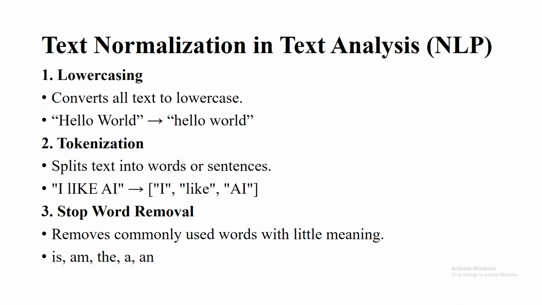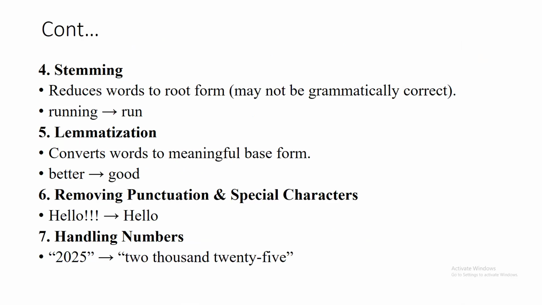Stop word removal removes commonly used words with little meaning, such as "is", "are", and "and". The next process is stemming, which reduces words to their root form, which may not be grammatically correct. For example, "running" is changed into "run". Then the next process is lemmatization, which converts words to a meaningful base form, for example changing the word "better" to "good".